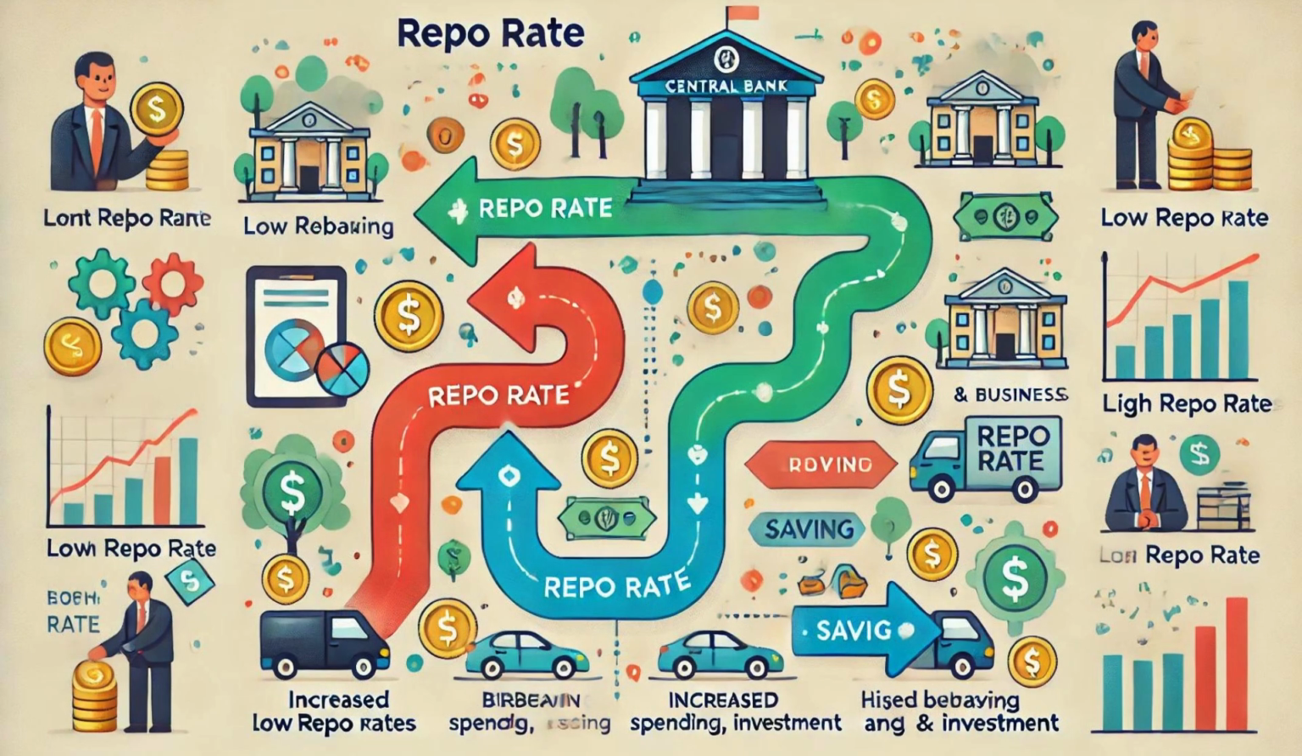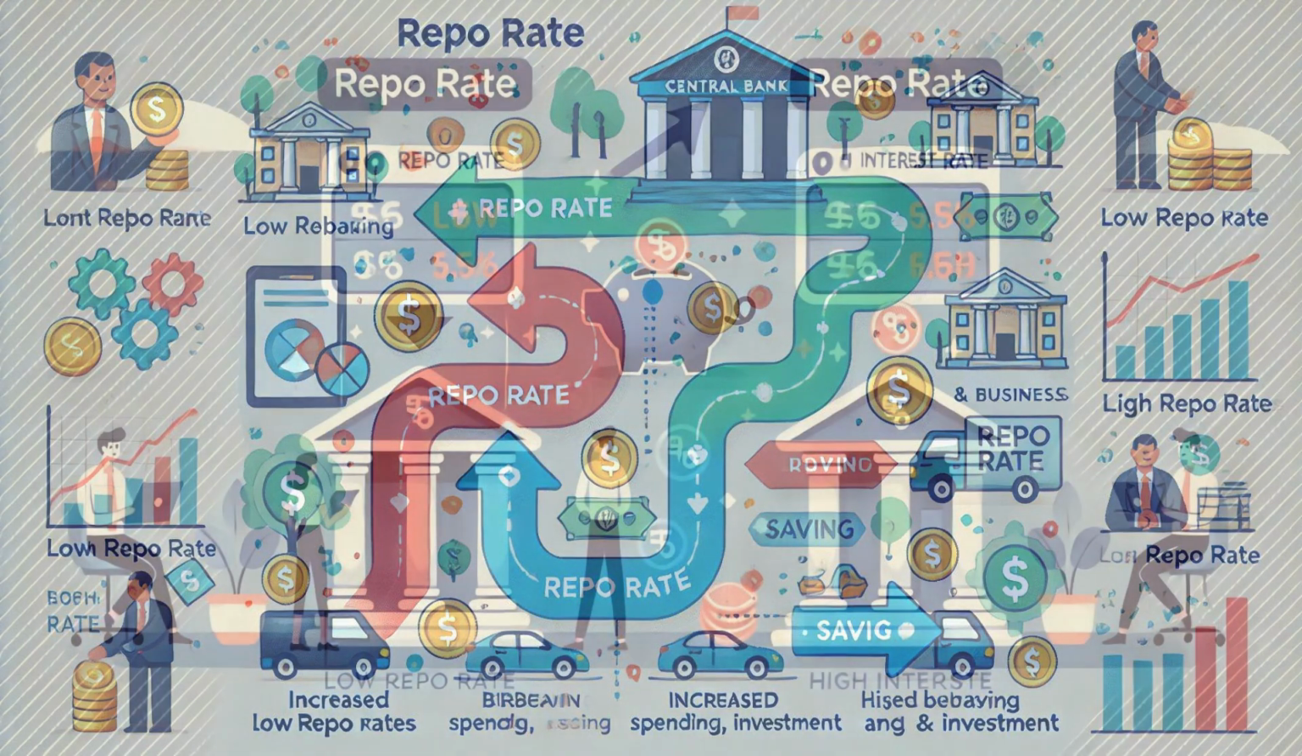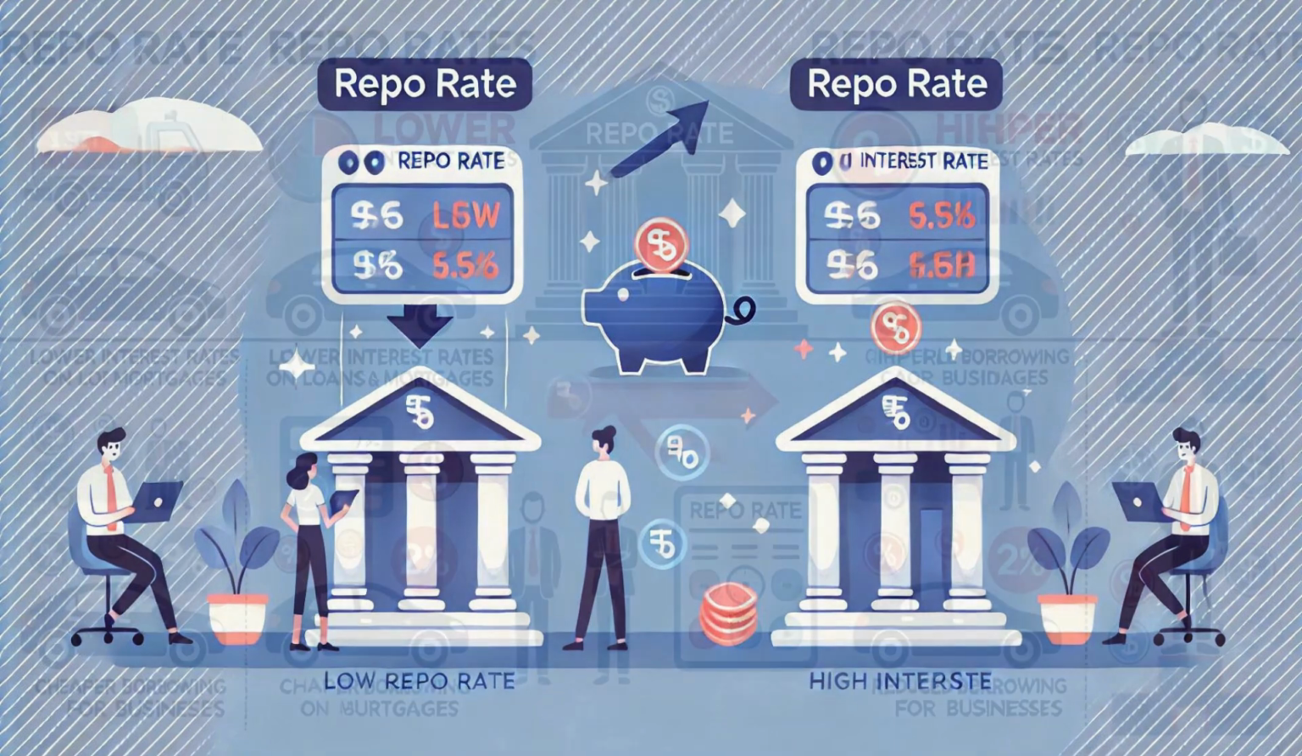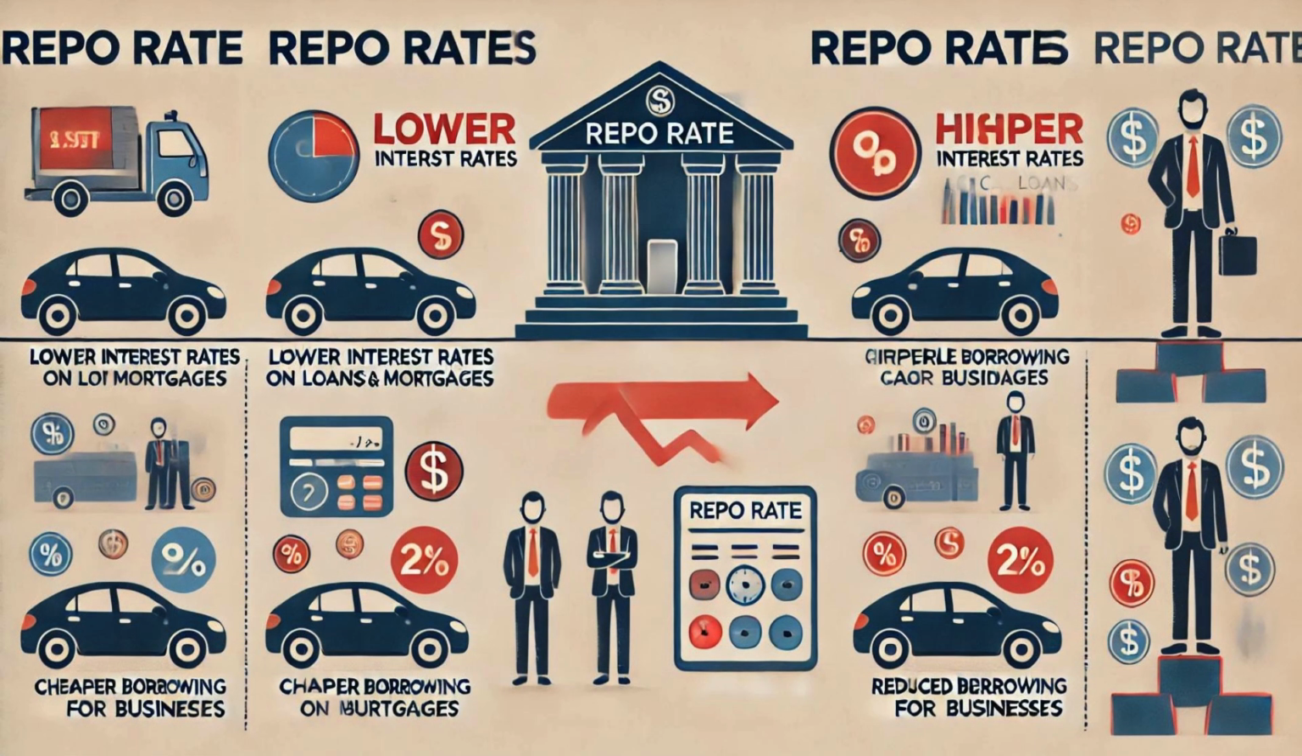Central banks adjust the repo rate to control inflation. If inflation is rising too quickly, they might increase the repo rate to cool down the economy. If inflation is too low, or the economy is slowing, they might lower the rate to stimulate growth. So how does the repo rate affect you directly?